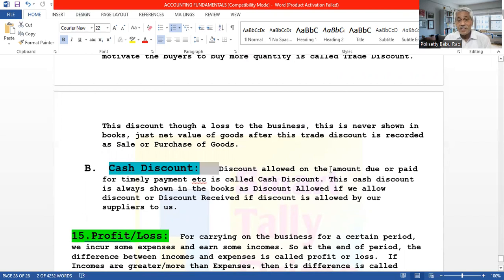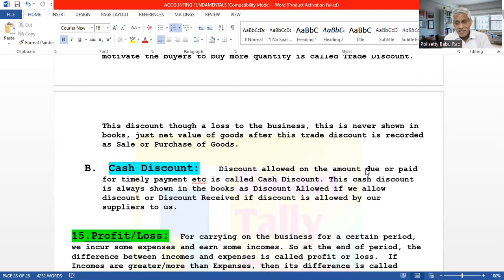So this discount is allowed on the amount already due. When the transaction took place, the purchase of goods, the total amount was entered in the books. Now, if the discount is allowed, then this cash discount is also to be entered. For example, 1,000 rupees is the value of goods sold. It is recorded already. Now, if we give 100 rupees discount, you will pay only 900. If you record only 900, there will still be a 100 rupees balance.